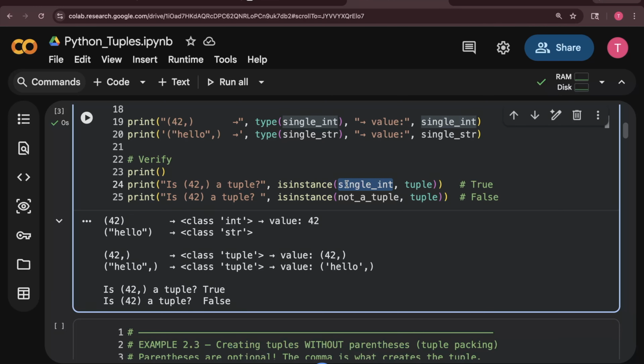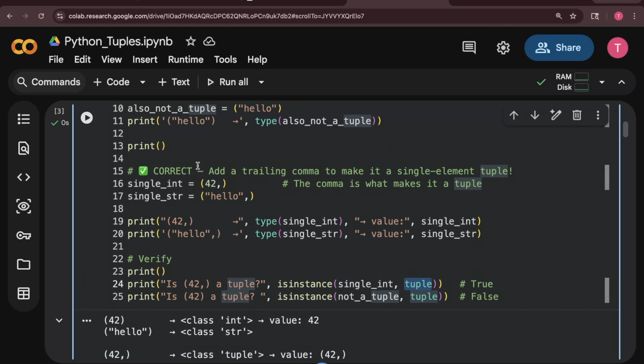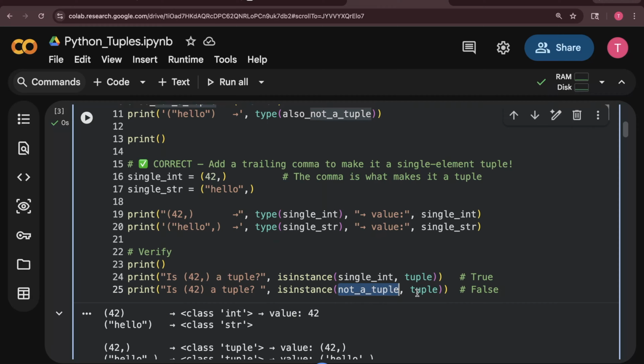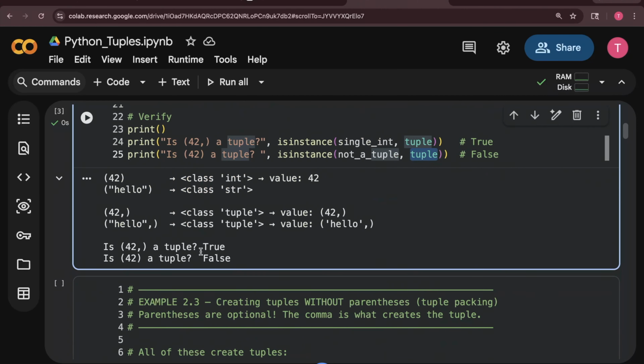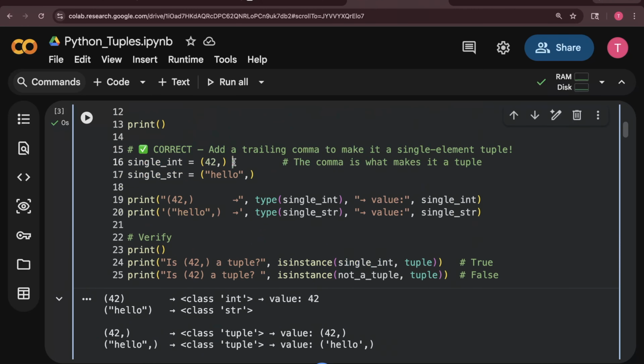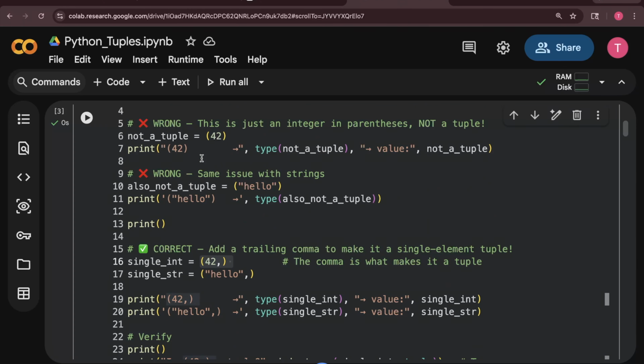Like here I have a single integer. This was the variable, and we know that this is a tuple. I'm just checking whether this is a tuple or not. I have not_a_tuple, which was this value, where I had 42 like this. I'm trying to check, is it also a tuple, and you can see the answer. This one came true, so that means this is a tuple. But for this 42 I got false. Why? Because this is not a tuple.